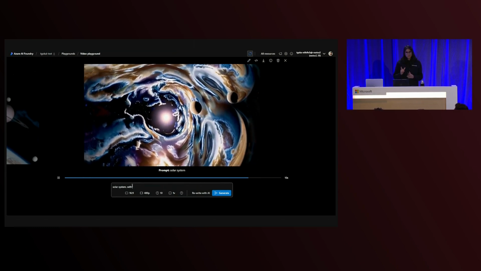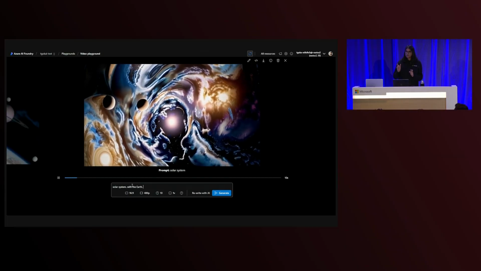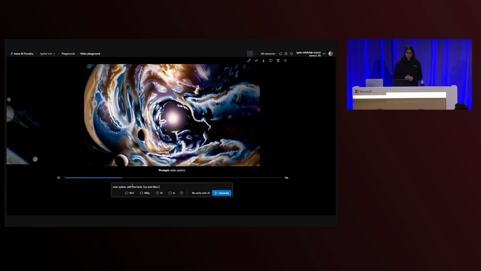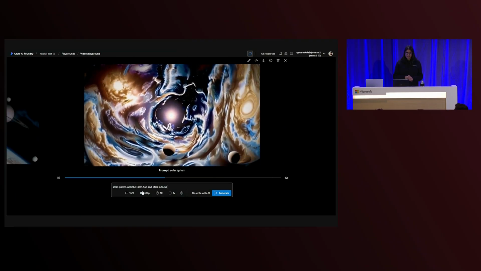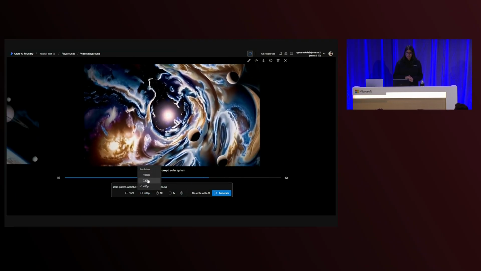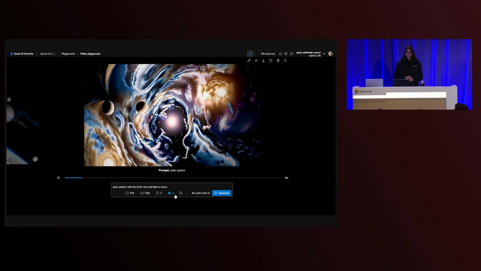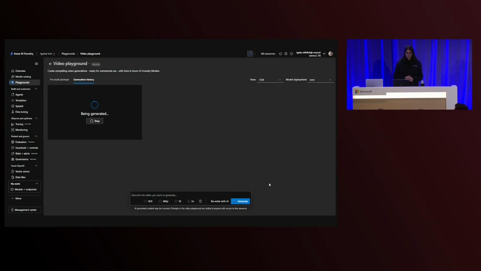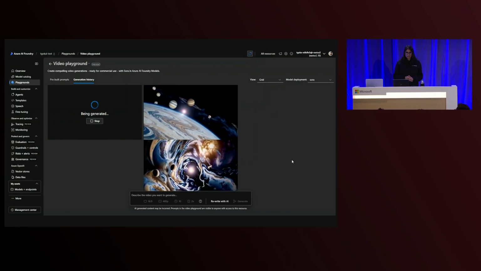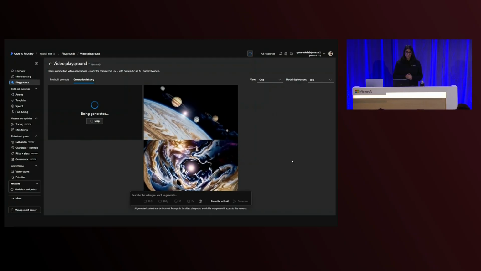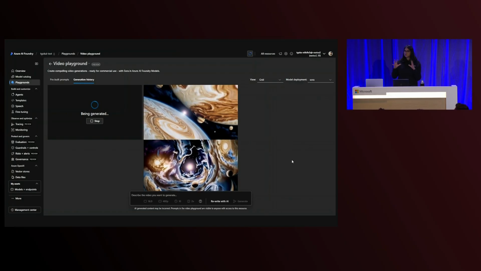Let's say solar system with the sun, Earth, and Mars in focus. I'm going to change, I think maybe let's do resolution to 720, and let's drop duration down from 10 to 5 seconds. I click Generate. And again, within a couple of minutes, my next generation is available to me, and it automatically opens up in Lightbox Effect.